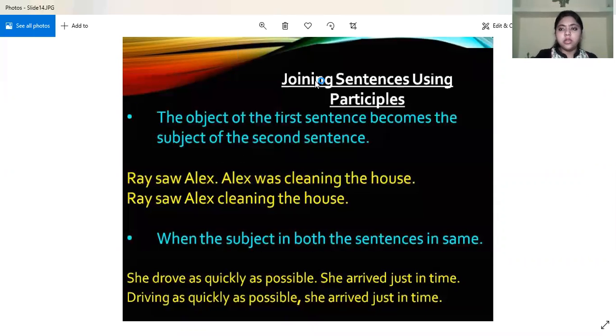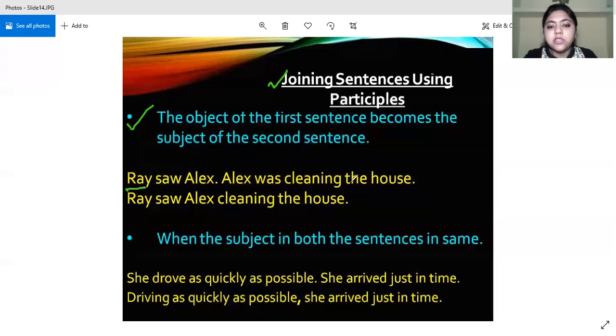Now comes an important point which you should understand really well. You have to learn how to join sentences using participles. When two sentences are there, how do we combine them to make one sentence? There are two cases. The first case is when two sentences are given and the subjects in both sentences are different. Look at the example. Ray saw Alex. Here the subject is Ray. And Alex was cleaning the house. Here the subject is Alex.